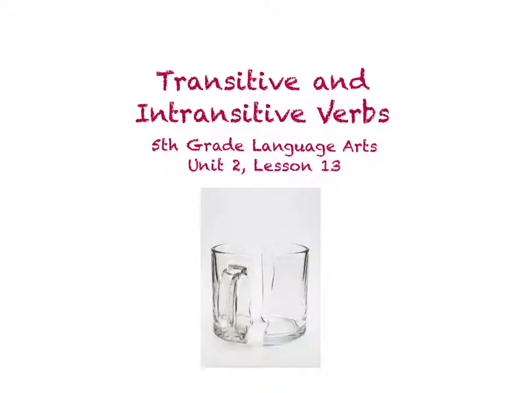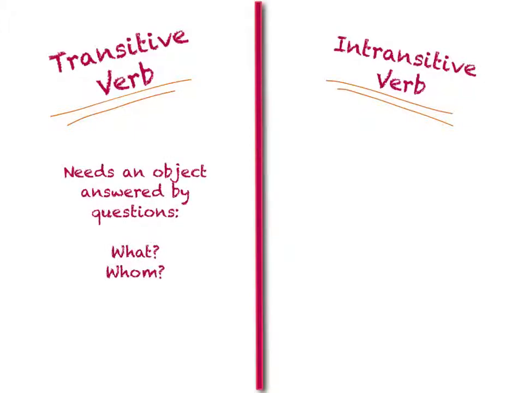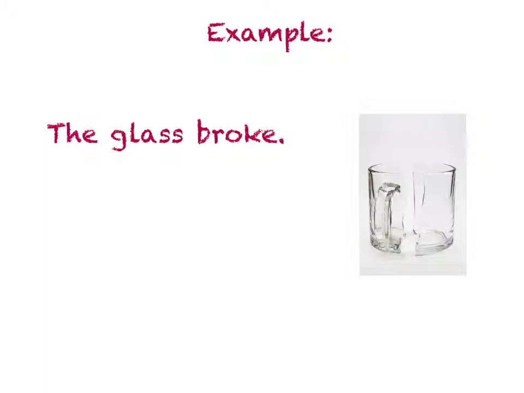In today's video, we will look at multiple examples of transitive and intransitive verbs within sentences. Let's do a quick review before we get started in our examples. All verbs show action, but a transitive verb is a verb followed by an object, answered by what or whom. An intransitive verb does not need an object. Let's take a look at a couple of examples.